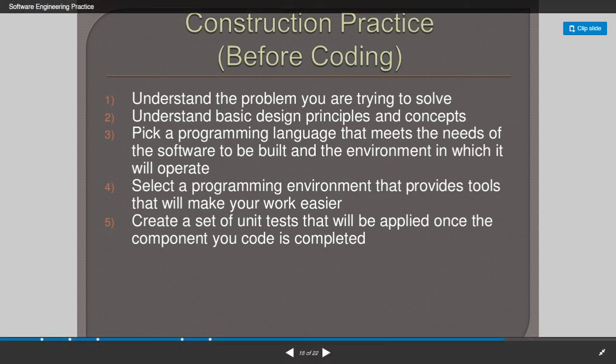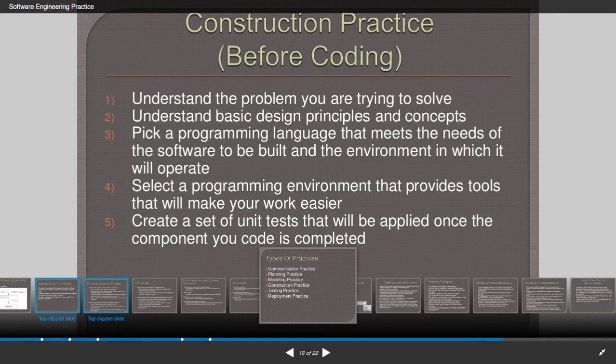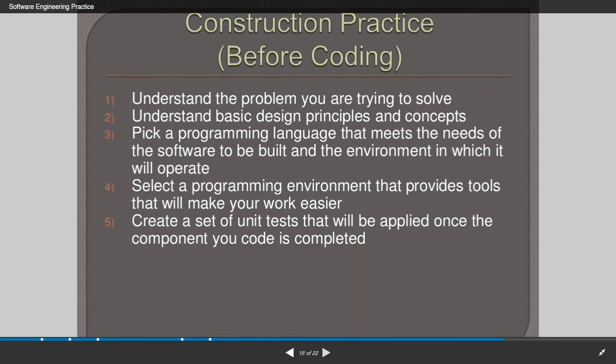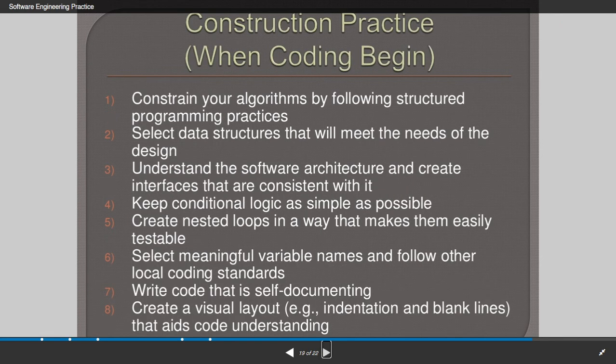So understand the problem you are trying to solve, understand the basic design principles and concepts, and pick a programming language that meets the needs of the software to be built and the environment in which it will operate. Select a programming environment that provides tools that will make your work easier. Create a set of unit tests that will be applied once the component you code is completed. Once you develop a single component, test each component individually, and then we can go for integration testing.